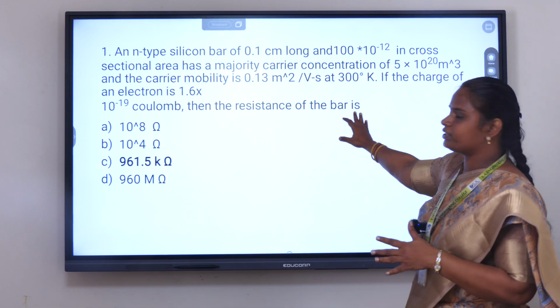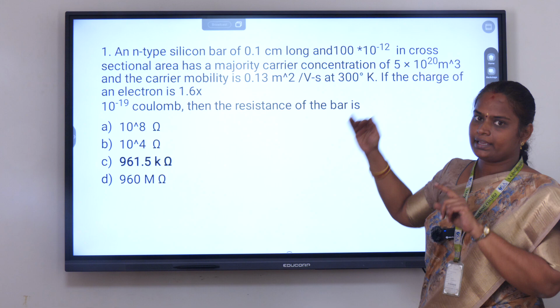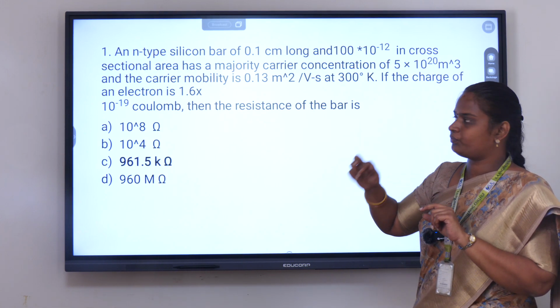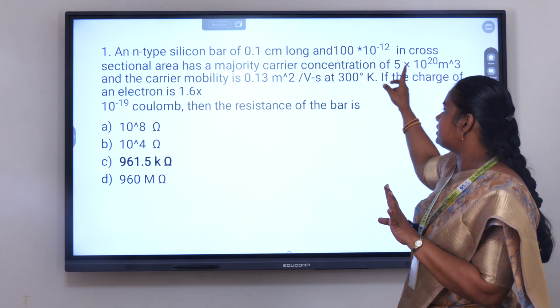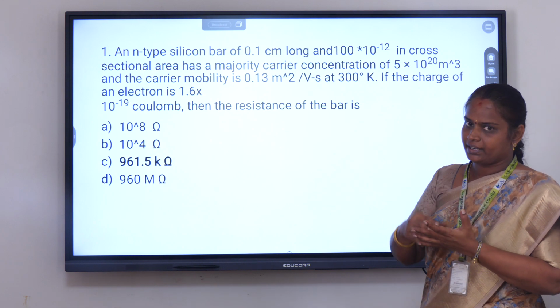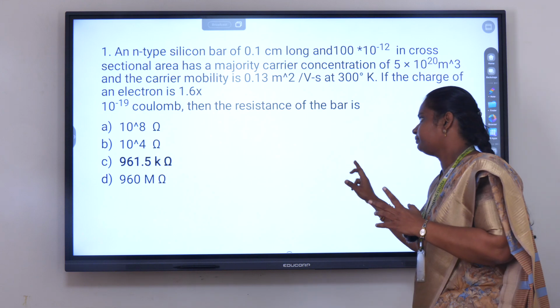So we are going to find out the resistance. Resistance is equal to rho into L by A. L and A are given. Rho we have to find, which is nothing but 1 by conductivity. Conductivity we have to find: the concentration into Q into the majority carrier concentration. If you multiply this, you can get the conductivity. Then we have to find the resistivity. Then we have to find the resistance.